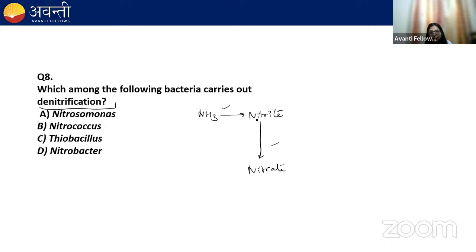When ammonia is converted to nitrite, the bacteria involved are Nitrosomonas and Nitrococcus. And when nitrite is converted to nitrate, the bacteria involved is Nitrobacter. And this nitrate is absorbed by plants.